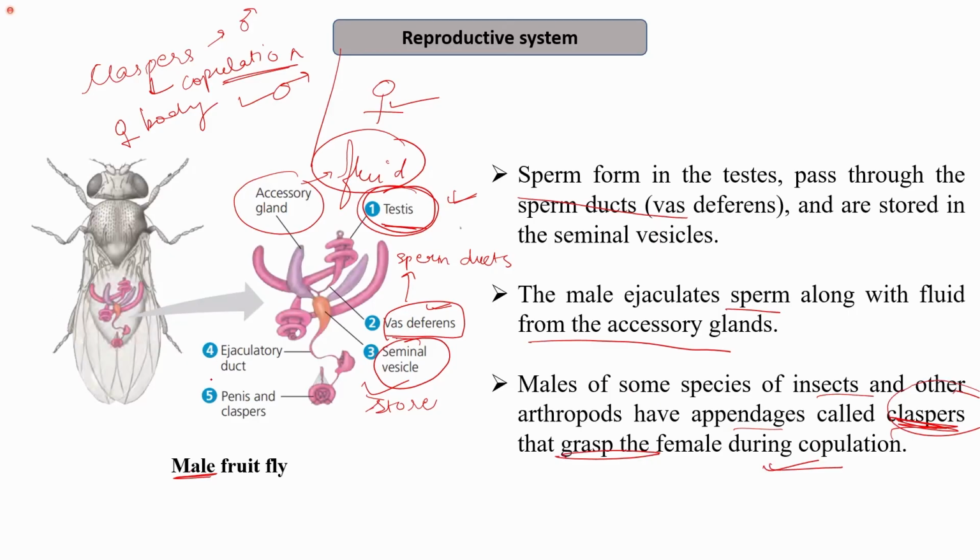So for example, you can see here that they have a penis and the claspers. So these claspers allow the hold, and through the penis, the sperms which were stored in the seminal vesicles are ejaculated, passing through the ejaculatory duct and the penis into the female body. So these sperms are then ultimately released into the female body during the copulation.